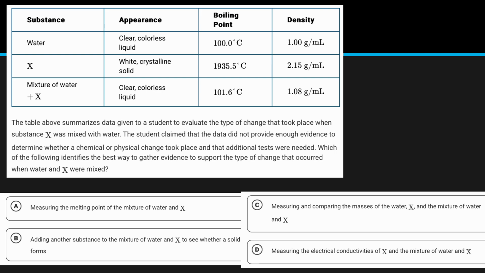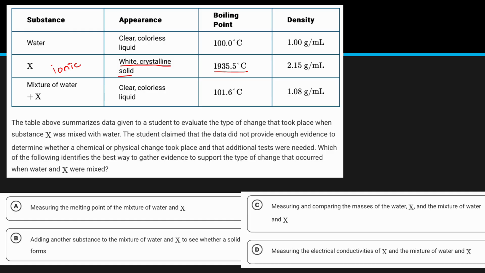So first, let's look at just the substance X and try to figure out what it is. So we're given that its appearance is white and a crystalline solid, and it also has a very high boiling point, which means it takes a lot of energy to break those bonds, whatever they are. So these two pieces of information are telling me that X is most likely an ionic solid.